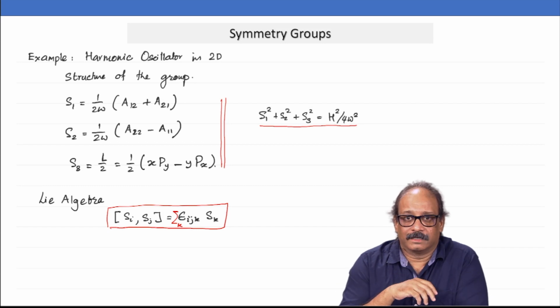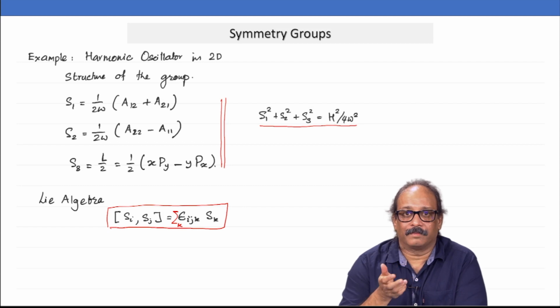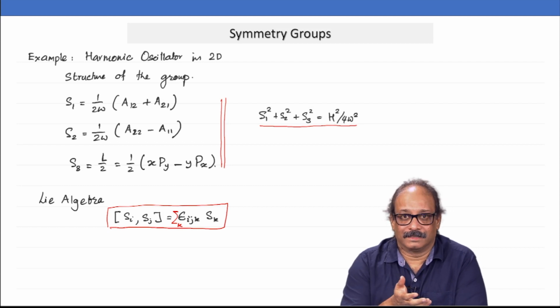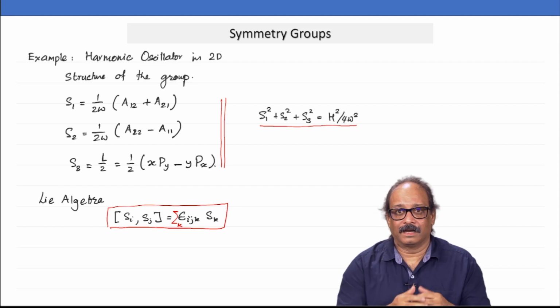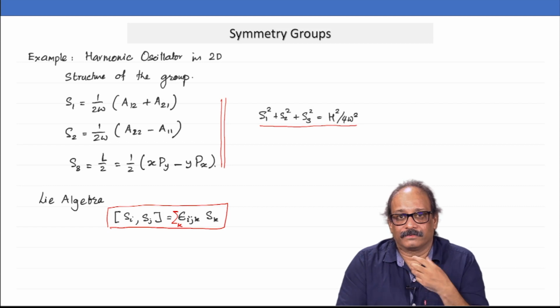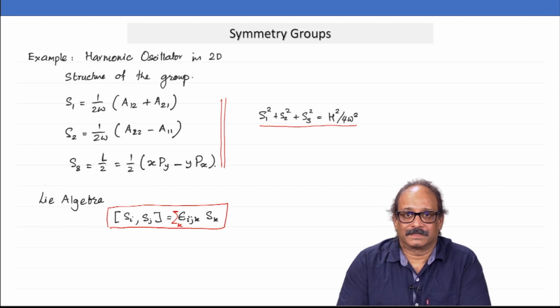So the idea here is when you have a system, it would help a lot in solving that problem if you could identify as many constants of motion as possible. And can you get them by looking at the system and the symmetries that the particular system possesses? So this of course is a hard problem, but it does help you in solving problems. Even if you do not find all the symmetries, whatever symmetries that you find immediately translate into constants of motion, and then the problem becomes easier.